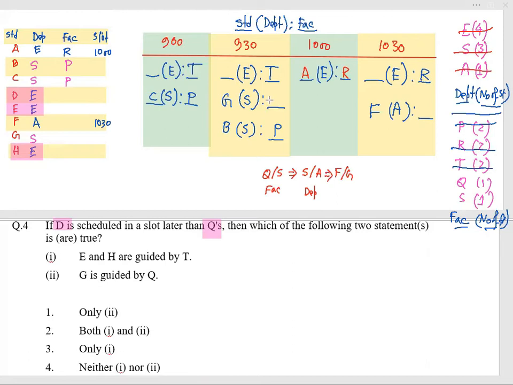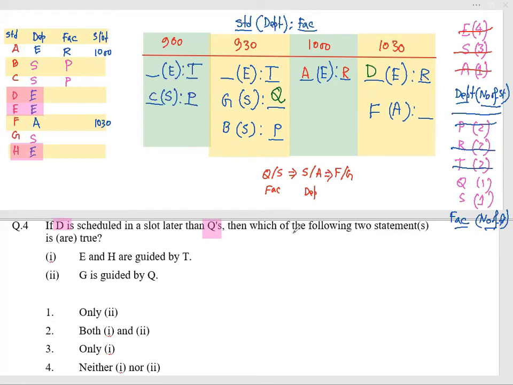So Q may be only this location. That means Q needs to be in this location. D is scheduled later than Q, so D needs to be at 10:30. So D needs to be placed here. So this information is giving that type of formation.